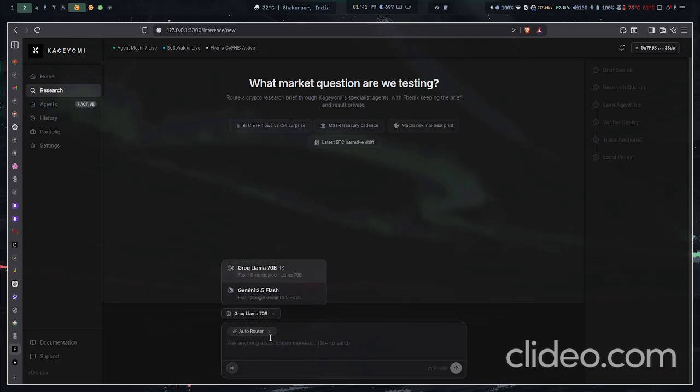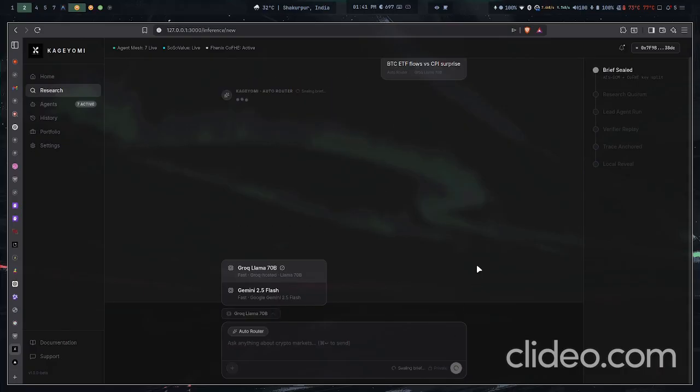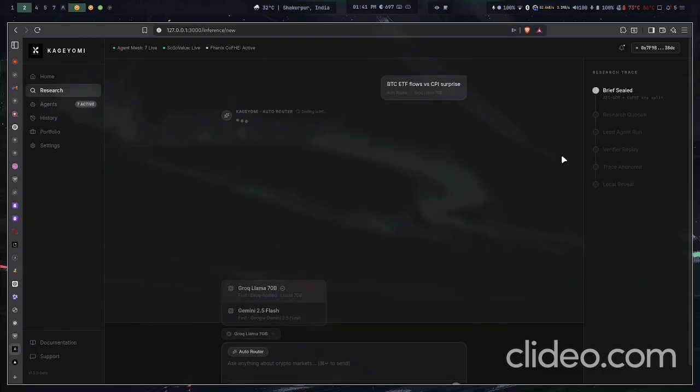So I selected the auto router. I'm going to select this particular example here. So let's run this. So what actually happened? This is not just a simple agent, not just a simple chatbot. So what's actually happening here?